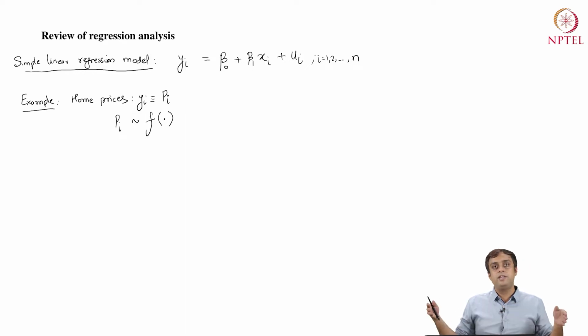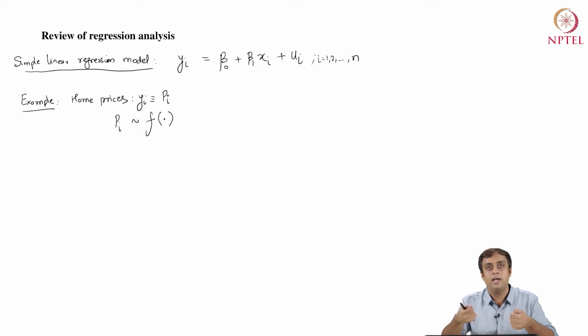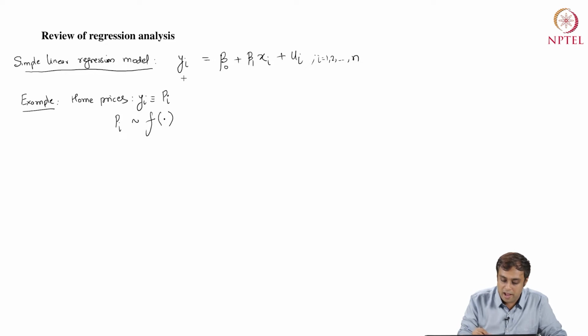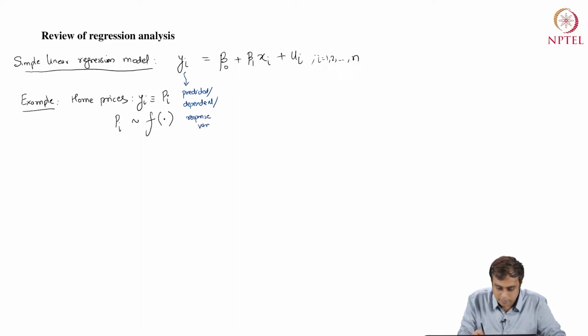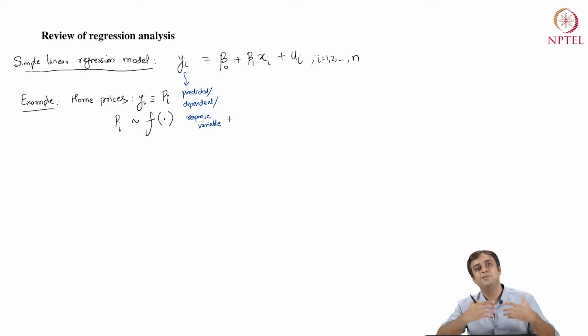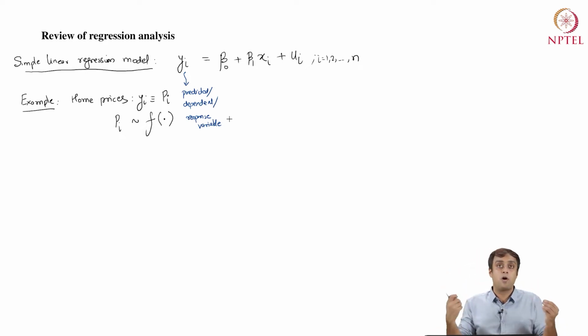So there is some variation in the PIs, and the regression model wants to explain this variation using a variable xi, right? So yi by itself is called a predicted, dependent, or a response variable. We want to explain the variation, that is, the true PDF. We want to explain its properties using a covariate xi, right?